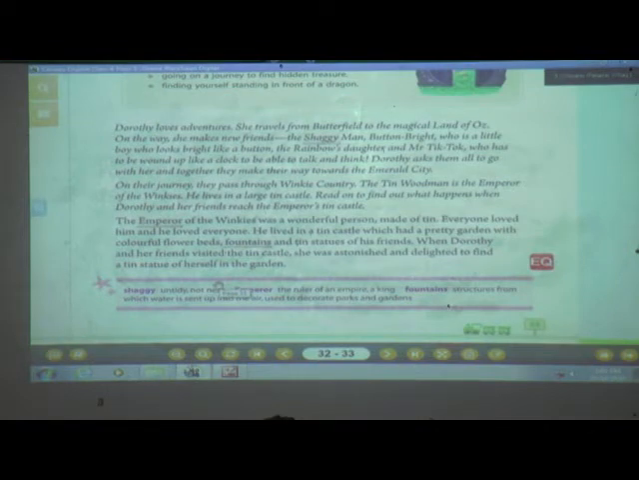Okay, I hope that you have opened your book. If you want, you can look in your book, else you can look on the screen. I'll explain each line. Now, the emperor of the Winkies was a wonderful person made of tin. See, is any person made of tin? No, but here we can see the emperor. Emperor means the king or the ruler of an empire, of the Winkies. How was he? He was a wonderful person, and why he was wonderful we'll see in the next line.